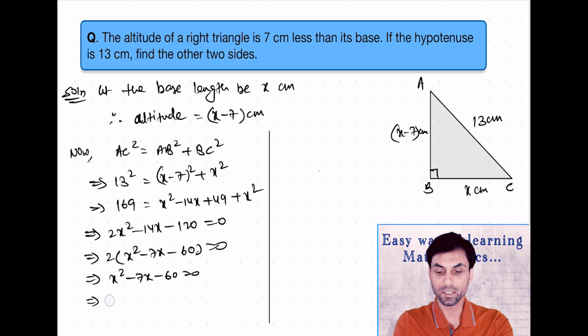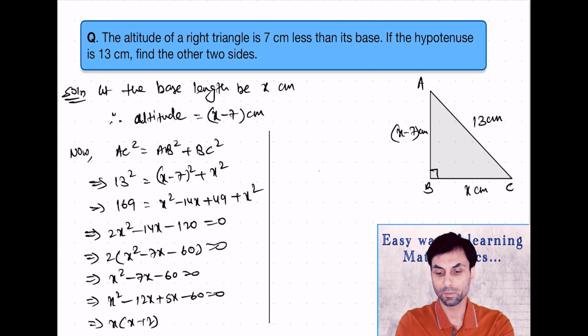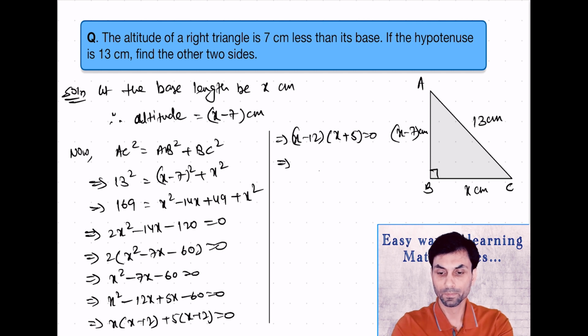So we can write it as x square minus 12x plus 5x minus 60 equals to 0, which will be x common, x minus 12 plus 5 common, x minus 12 equals to 0, which will be equals to x minus 12 into x plus 5 equals to 0.